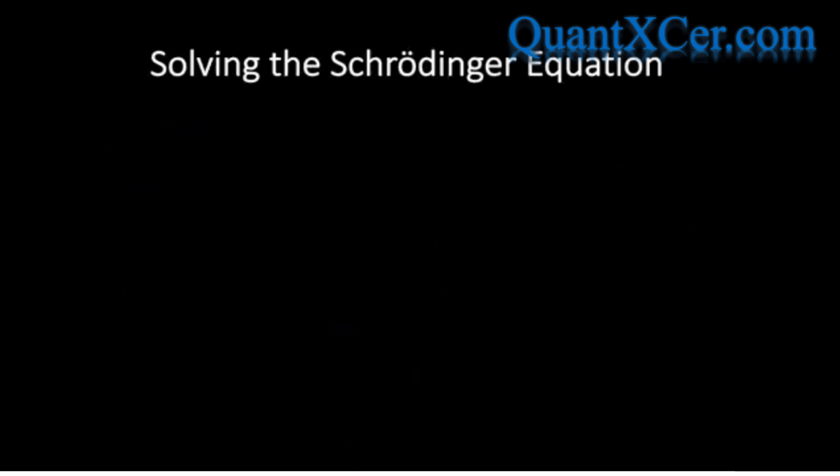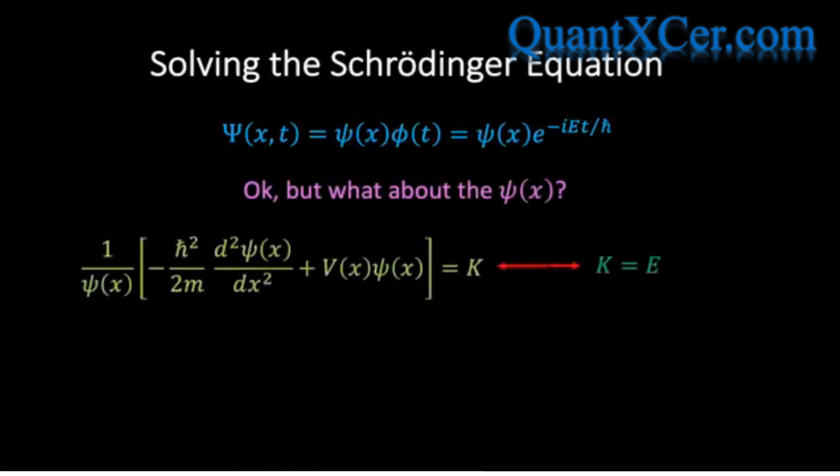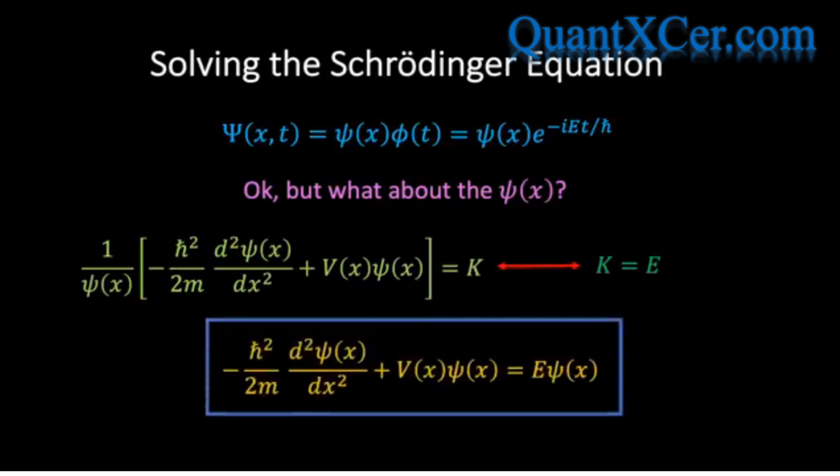Okay, so now that we've figured out a solution for the time-dependent part of the equation, let's sub this back into our general expression we started with. Our next task is to solve the space-dependent equation and find out what psi of x is. To begin with, let's sub in k equals E into the space equation we obtained earlier. Next, if we rearrange the terms slightly, we find the following expression.